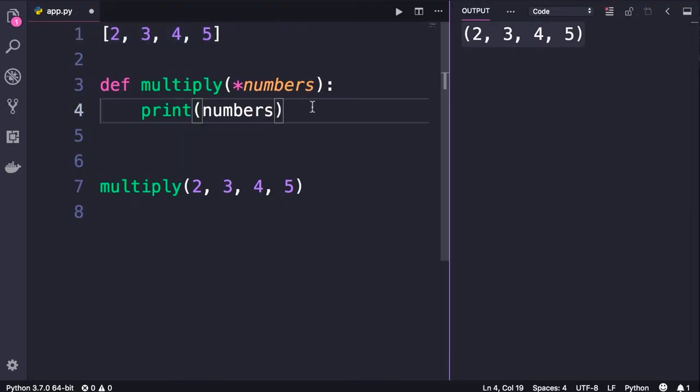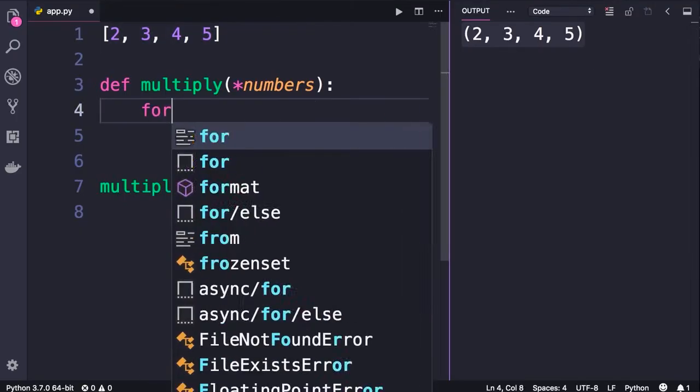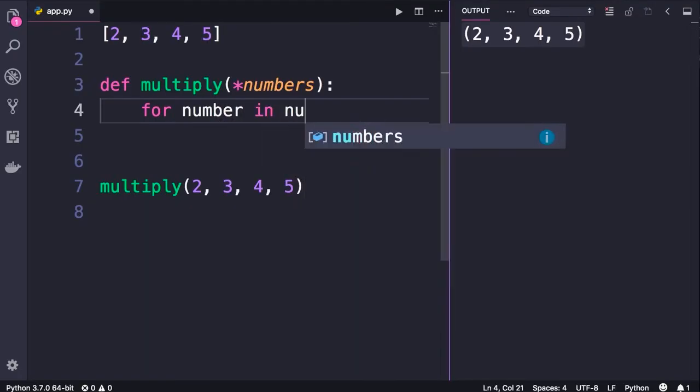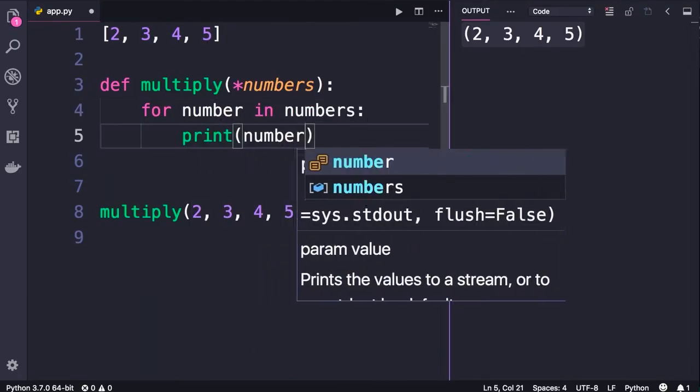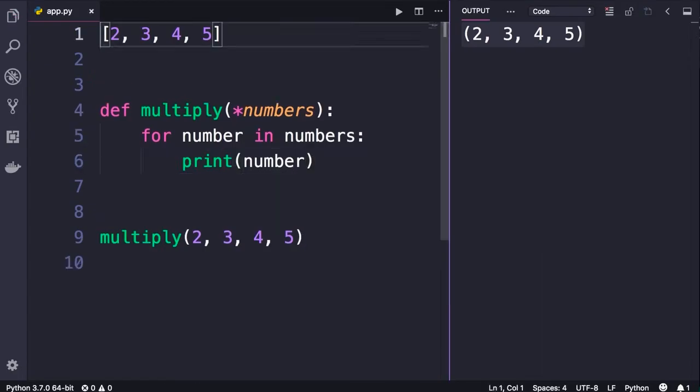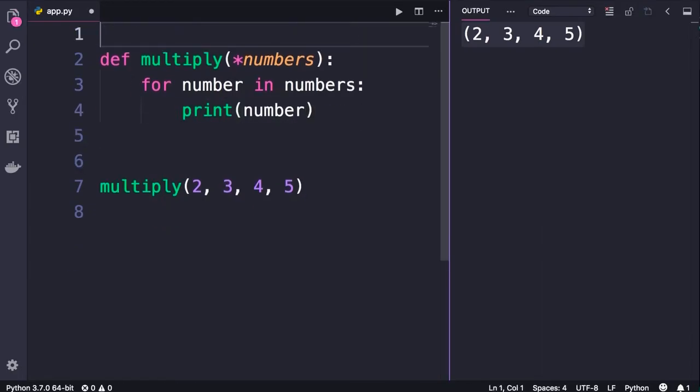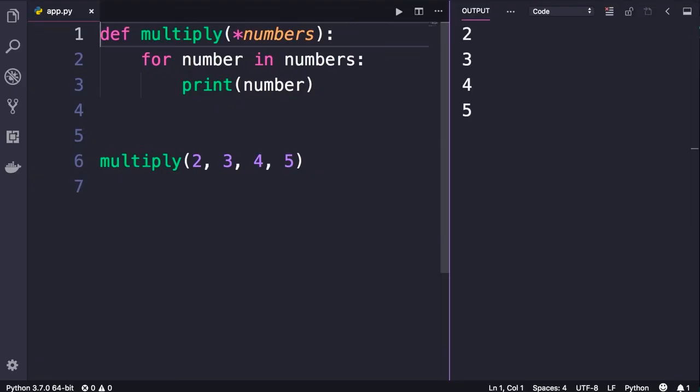Let me show you. So let's write for number in numbers colon. Let's just print one number at a time. Actually, we don't need this line, so delete and run the program. So we iterate over this tuple, and in each iteration, we get one number and print it on the terminal.